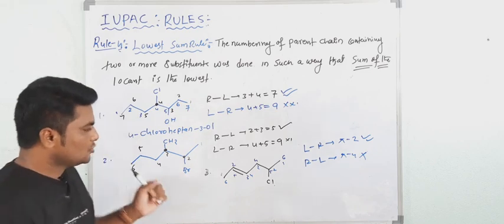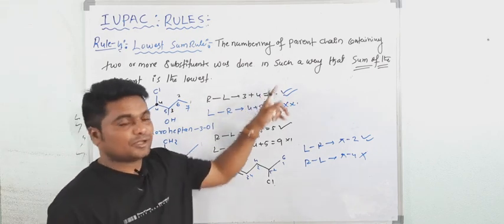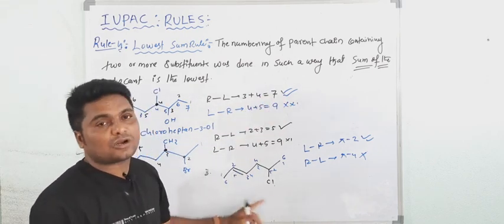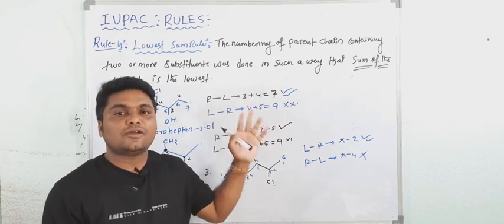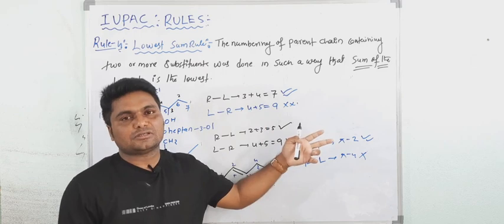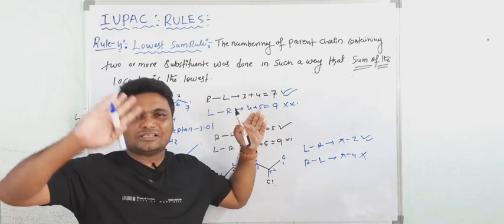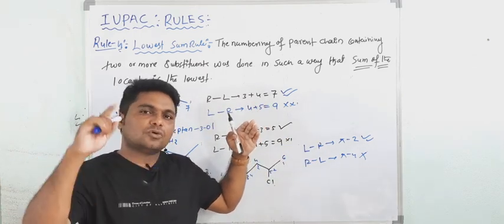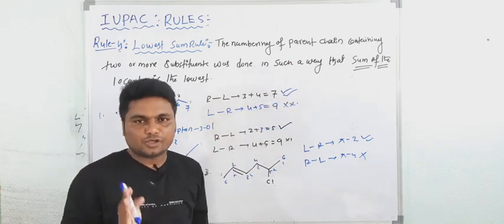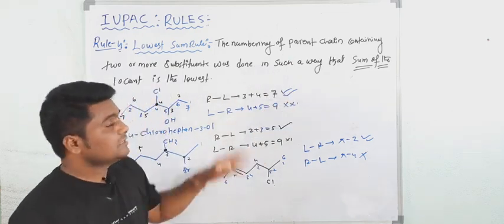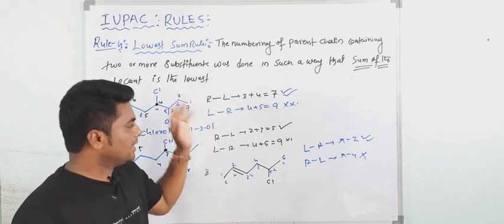Understood now? So here we will not see the sum because here one is the functional group, both are not substituents. So sum rule is used when both are substituents. Otherwise one is the functional group, one is the substituent. You have to give the first priority to the functional group, not substituent. Understood? So this is the sum rule. Okay, write down.